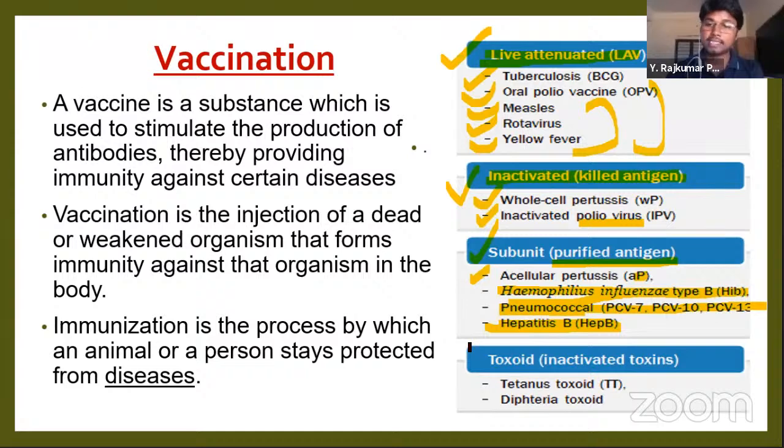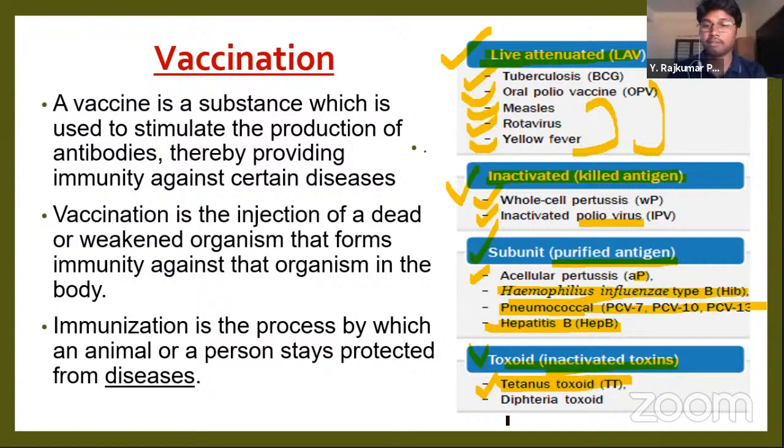Next, the toxoid vaccine. Toxoid vaccines are inactivated toxins, meaning a poisonous substance. Examples: tetanus toxoid vaccine, called TT.